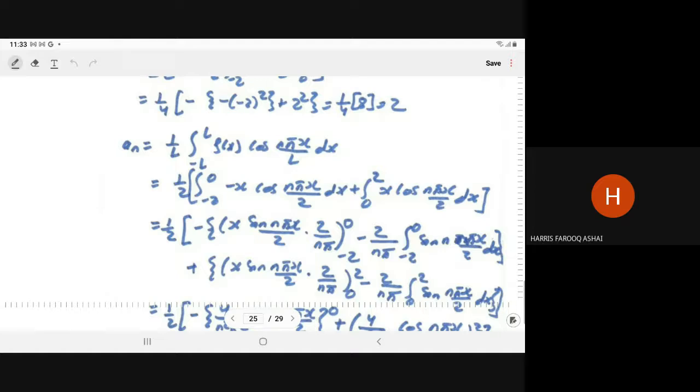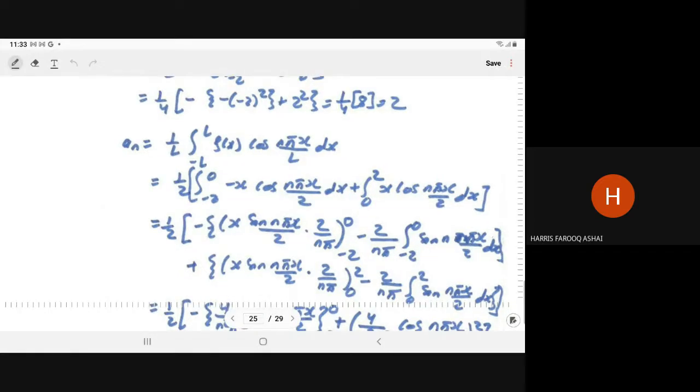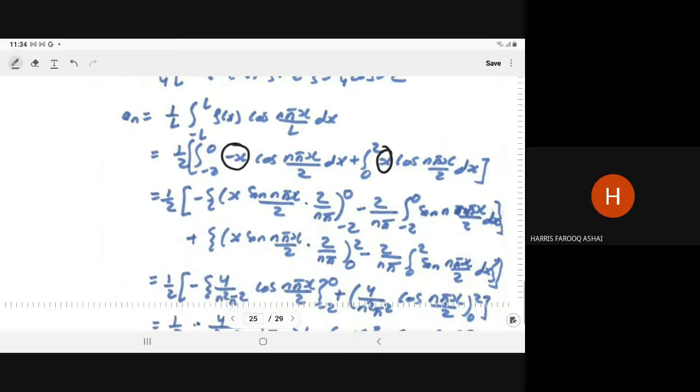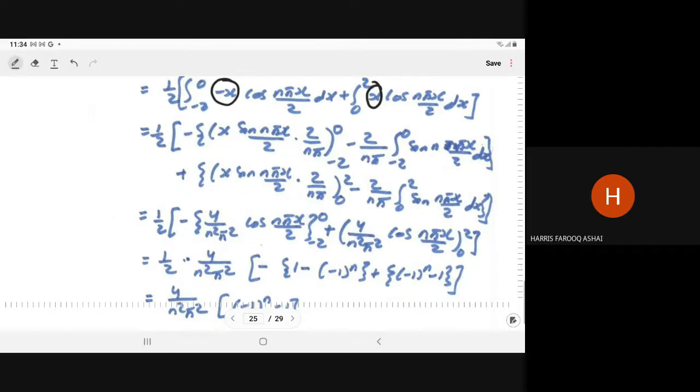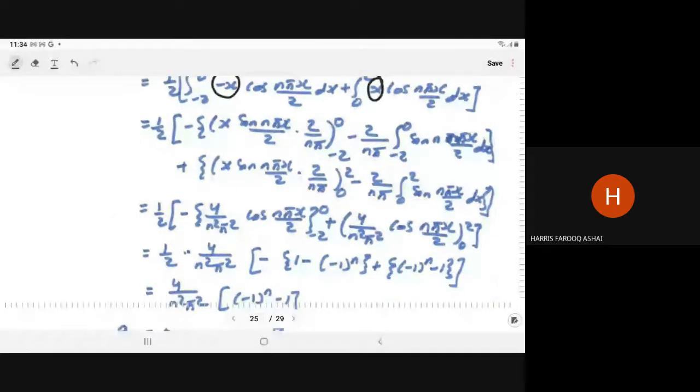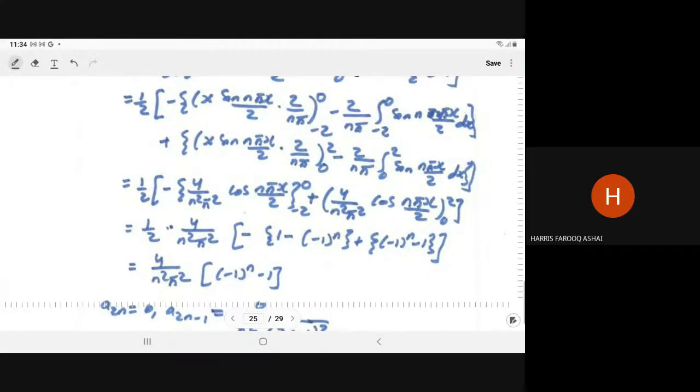Right? An is equal to 1 upon L, minus L to L, fx cos of n pi x upon L. So just you break the limit, right? Minus 2 to 0, it is minus x, and 0 to 2, it is x. So minus x into cos n pi x upon 2 dx, and for the integral 0 to 2, it is x into cos n pi x upon 2. So I'm not going into the integration by parts, just by parts you can do. Otherwise you note down, right?